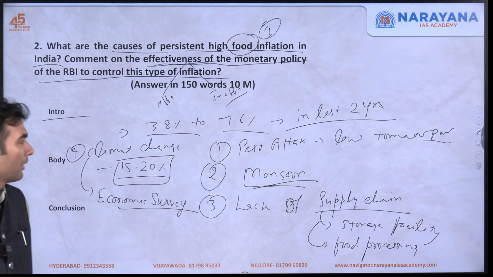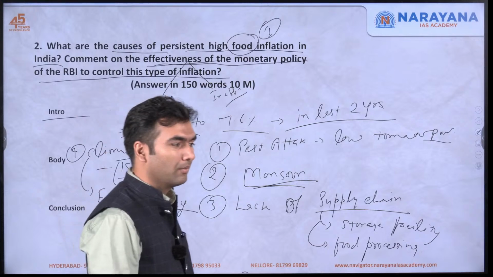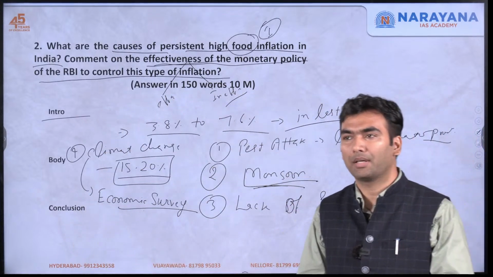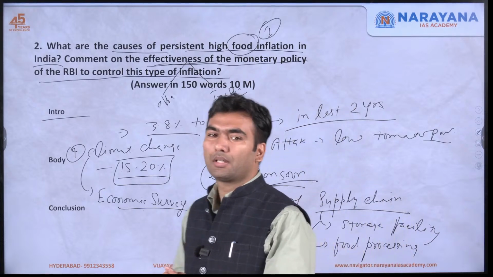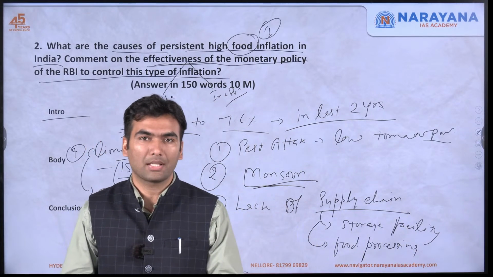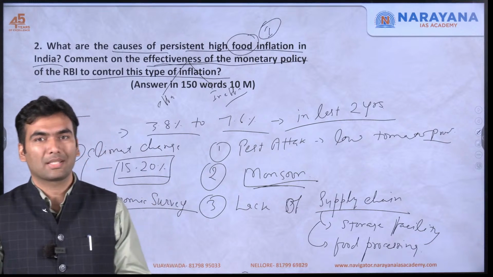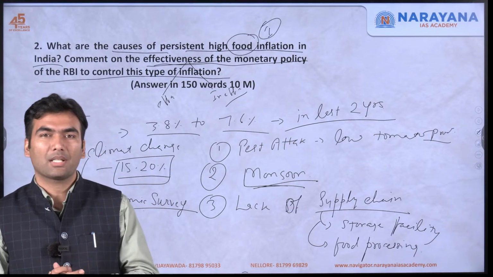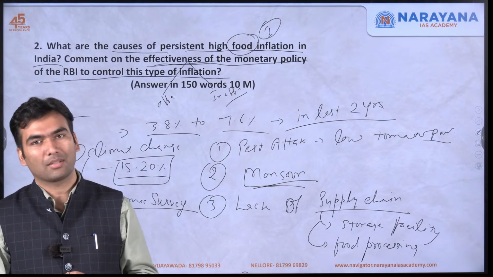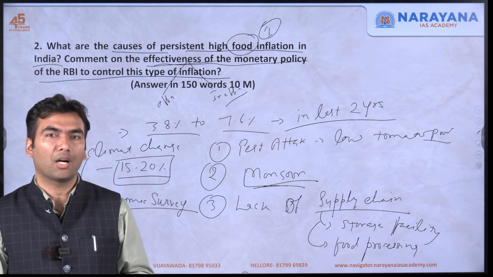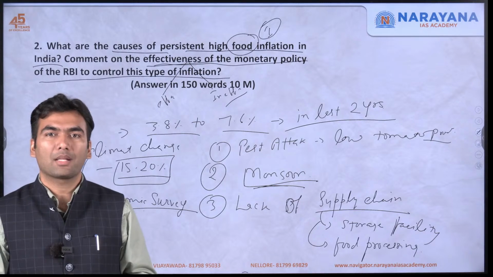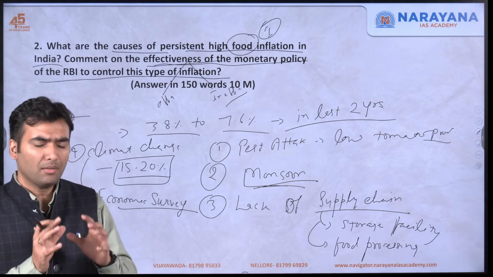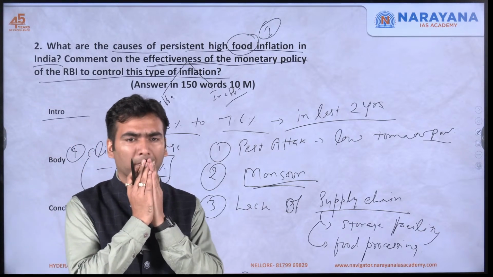Food inflation also comes because of government policies. Because of government policy, farmers are focusing on monocropping. Since farmers produce one crop, we often experience supply shocks in other crops. So that is also a reason. And then one more thing is there.